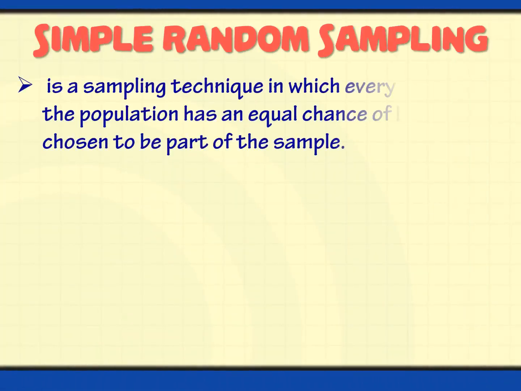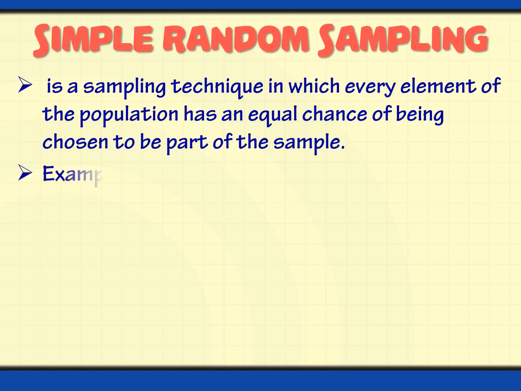Okay, so the first one is simple random sampling. It is a sampling technique in which every element of the population has an equal chance of being chosen to be part of the sample. So usually we use here the lottery method. If you are familiar with playing lotto or how to determine the winning numbers in a lotto, for example 6/45, that is one example of lottery method.